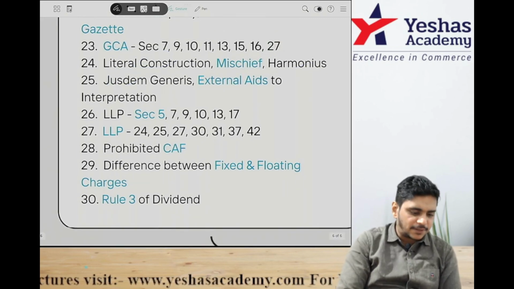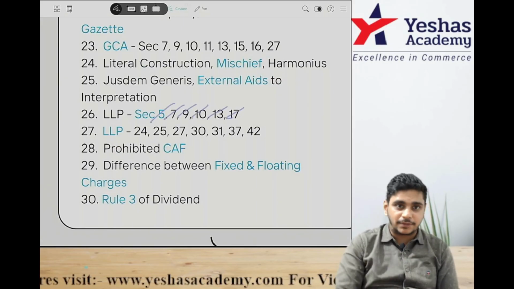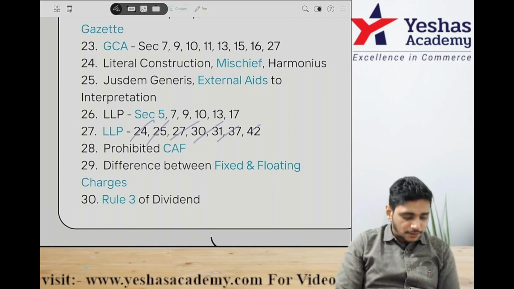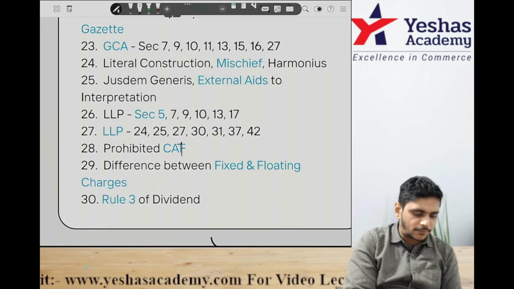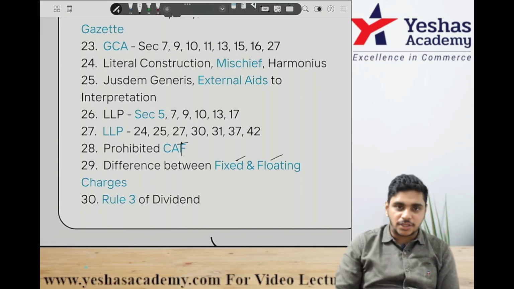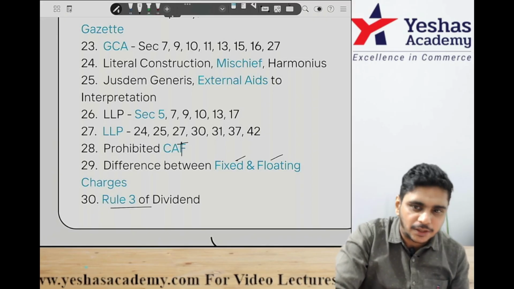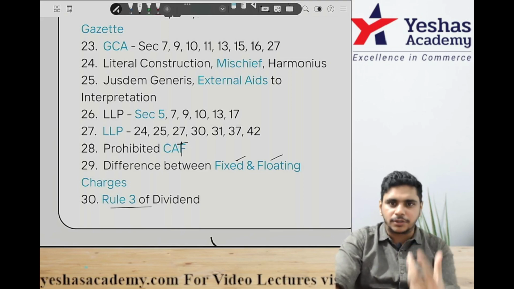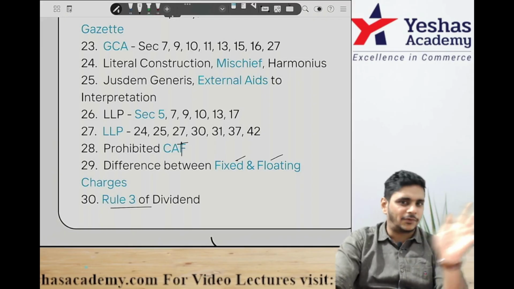In LLP we have Sections 5, 7, 9, 10, 13, 17, this is for MCQ, plus in descriptive they can test you on 24, 25, 27, 30, 31, 37 and 42. Then prohibited, this is not CAT, the list of prohibited categories, 5 items are there. Difference between fixed and floating charges, and Rule 3 of dividend. Rule 3 of dividend will for sure be there in the exam. So these are the 30 concepts we have finalized, 30 pointers I would say. Focus on this, trust me, you will clear the exam. 50, 60 marks for sure you will get.